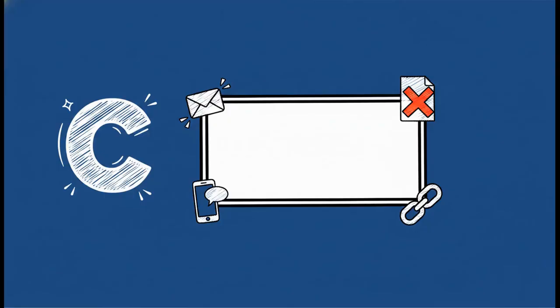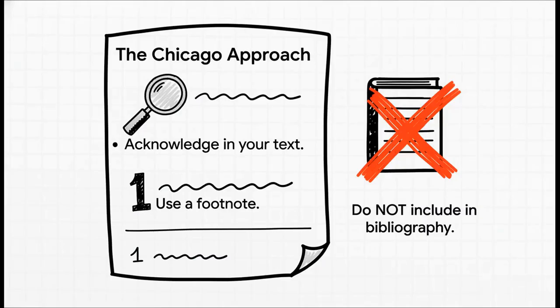All right, one more to go. And if you thought APA and MLA were different, well, let's just say Chicago plays by its own set of rules entirely. So here's the deal with Chicago. They look at AI-generated text like it's a personal conversation, like an email you sent or a phone call you had. Because your reader can't go back and check it themselves, Chicago says it doesn't belong in your main bibliography. You just mention it in the text, or if you want to be more formal, you use a footnote.